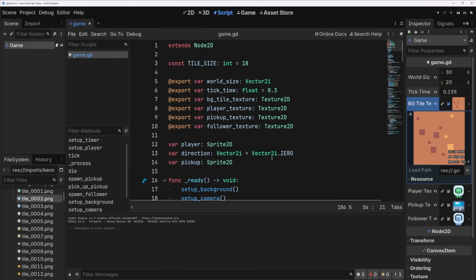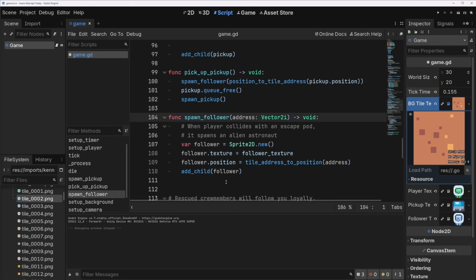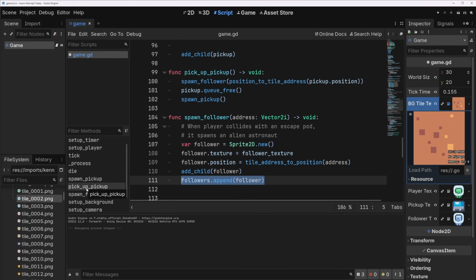So let's make a followers array up here. Our followers is an array of Sprite2D. And it's going to start as an empty array. And then whenever we create a follower, spawn follower, we do followers dot append follower. Cool. Now we have a list of all of our followers. What do we do now?